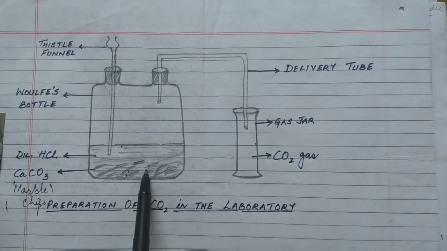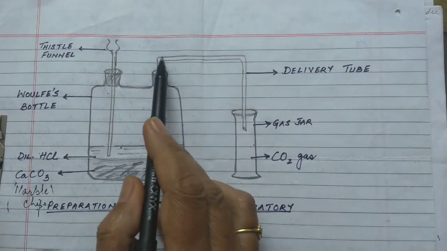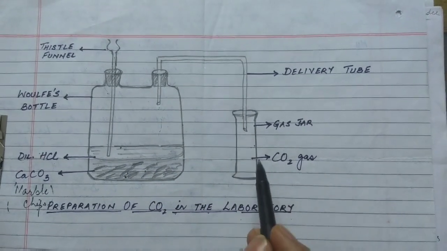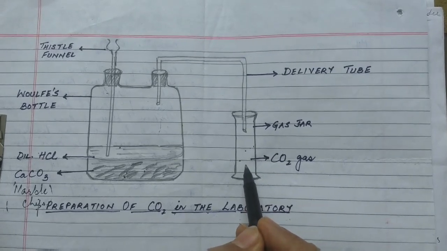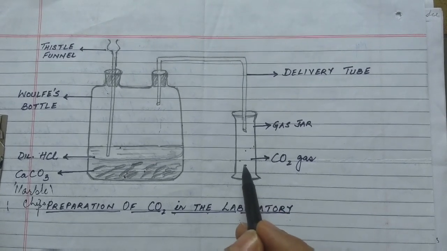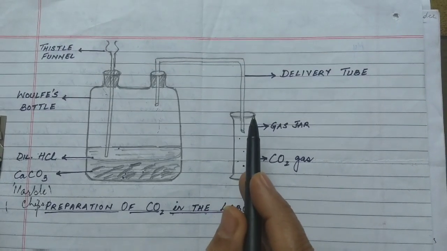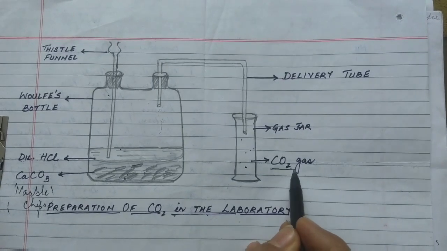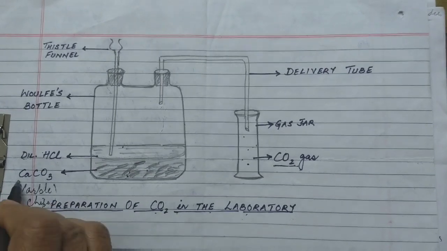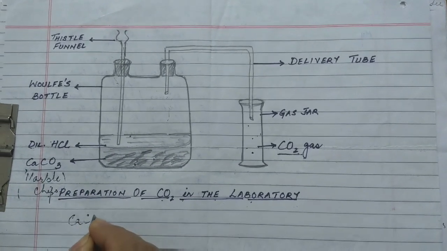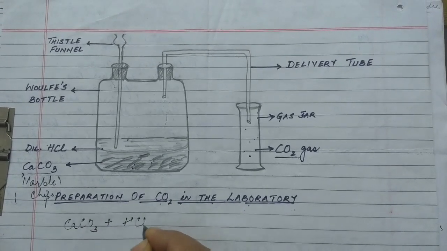When the reaction takes place, carbon dioxide will start forming and will flow through the delivery tube, and it goes into the gas jar which is full of air. Since carbon dioxide is heavier than air, carbon dioxide will take the place and air is moved out. So that is how carbon dioxide is formed here, and the reaction for preparation of carbon dioxide in the laboratory is between calcium carbonate and hydrochloric acid.